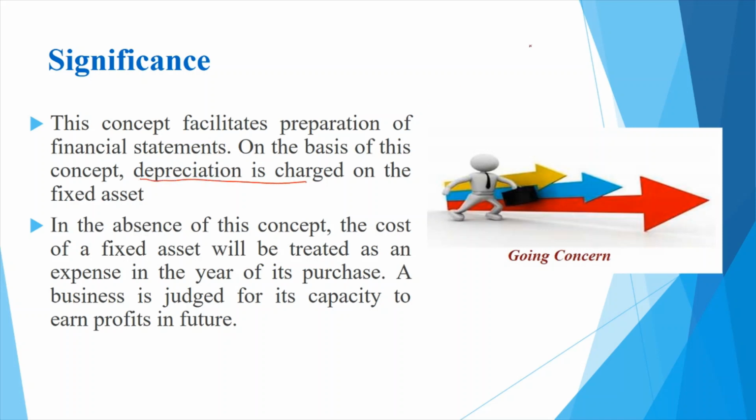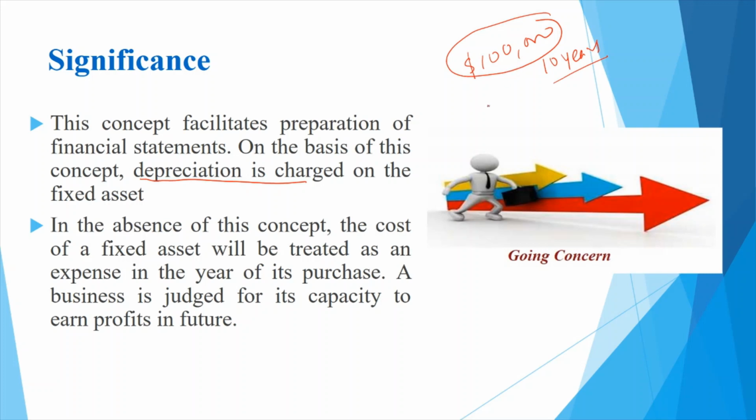So in the previous example, we took the example that I am acquiring a machine of $100,000 with a life of 10 years. So the cost of this machine will be distributed over 10 years.